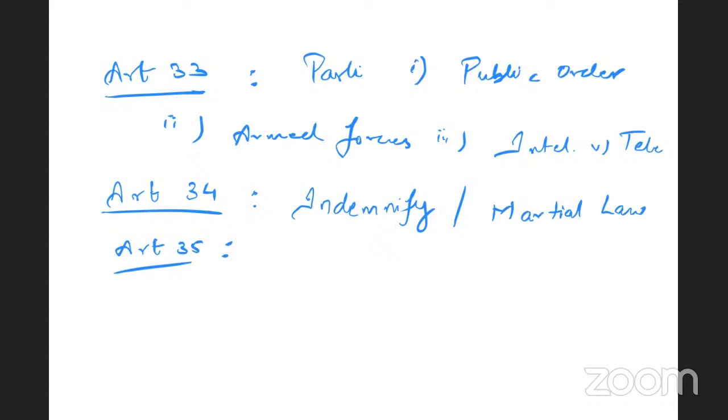So that brings an end to our discussion of a brief overview of fundamental rights. In the next video, we will discuss the directive principles of state policy under Part 4 of the Constitution.